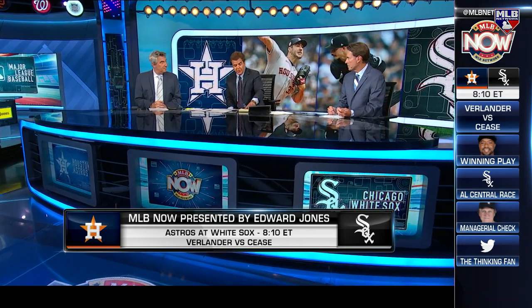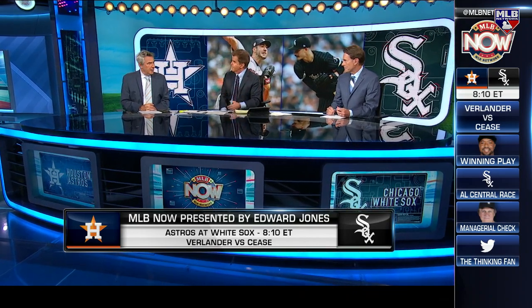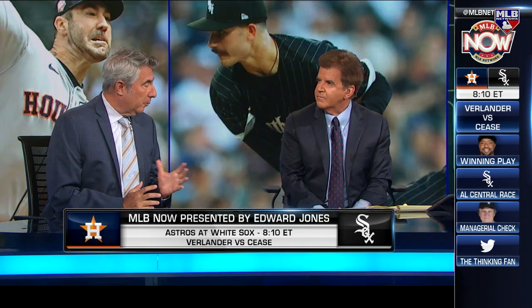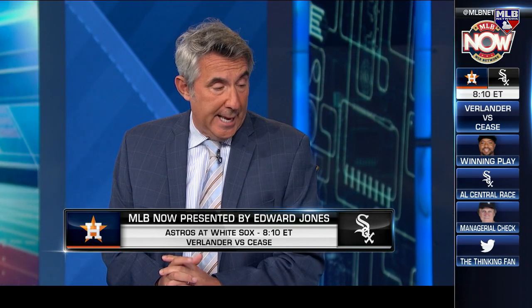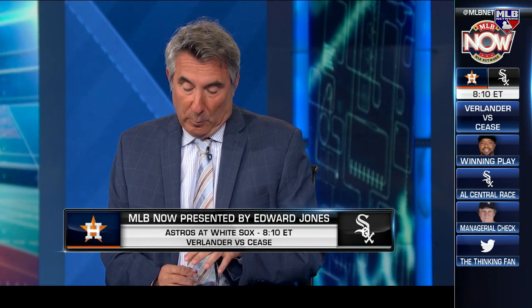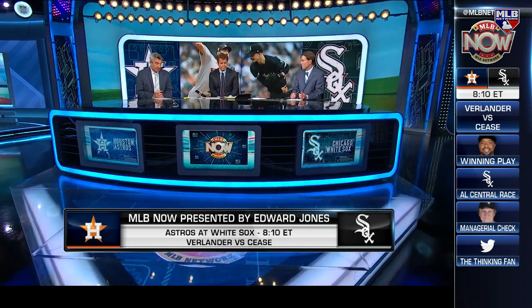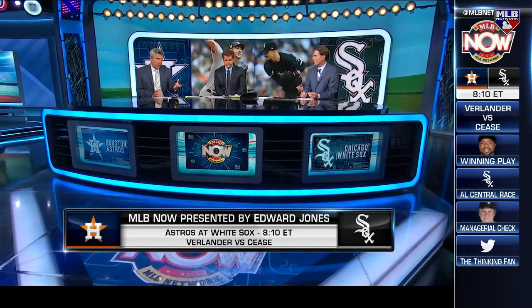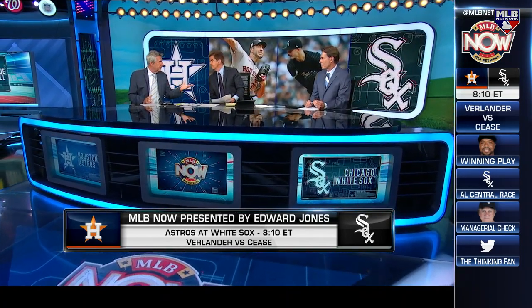Yeah. So I'm saying, if you look at Cease, it's like that. His ERA is closer to 2.66 than a 1.95 for me. I think you should count everything, including the runs that are earned and unearned. So I would say Verlander is ahead either way. I think Verlander has just been the best pitcher. And what's interesting is Cease is the guy who leads the league in strikeouts. Verlander has been known as a strikeout artist, and he has not nearly as many strikeouts, but he's got a lower ERA, lower WHIP. He leads in both categories, and of course, he leads in that all-important category.